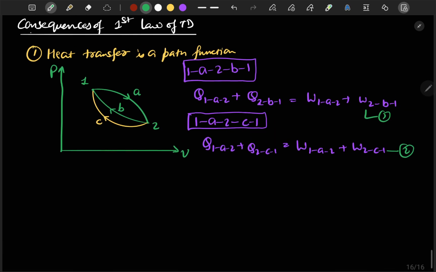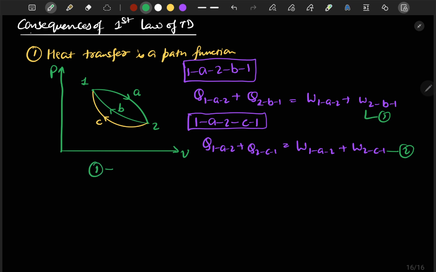So we will subtract equation 2 from equation 1. Let's see what we get.